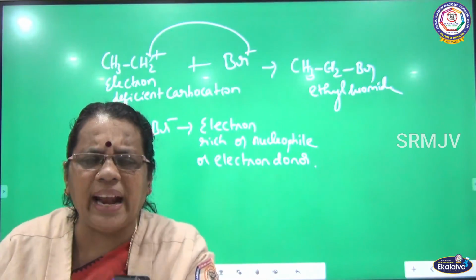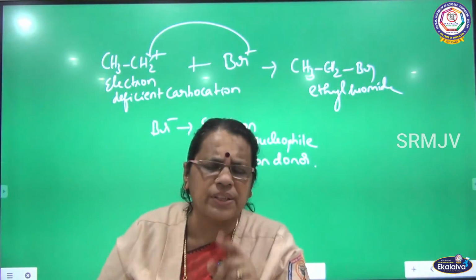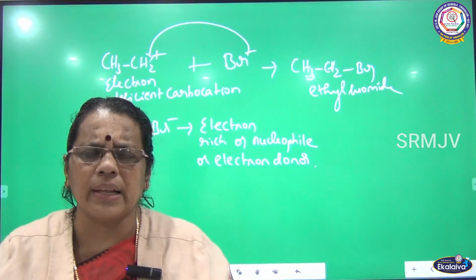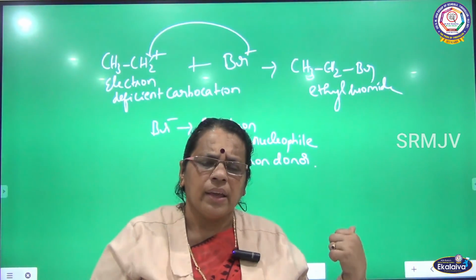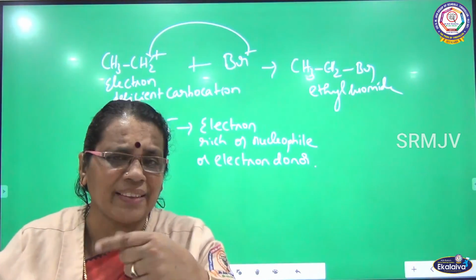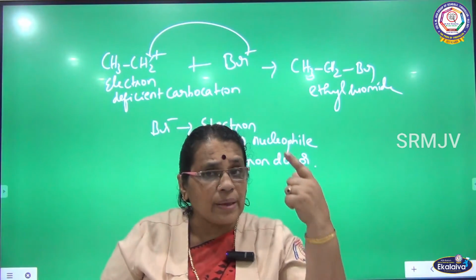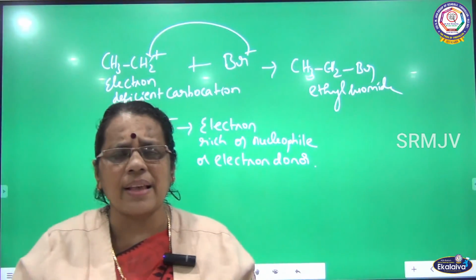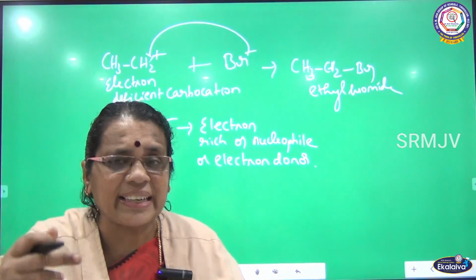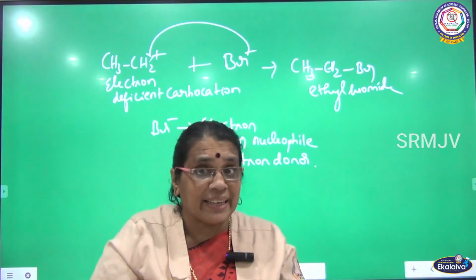Ethyl carbocation. What is a carbocation? Carbon having a positive charge. When carbon has a positive charge, we can call it a carbocation. Here the ethyl species is electron deficient, because it is losing the electron pair, so it acquires a positive charge. I can call this a carbocation. Electron deficient, or Lewis acid, or electron acceptor, it needs electrons.